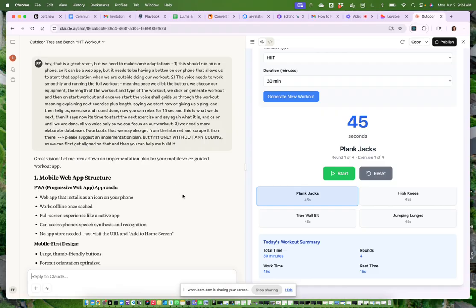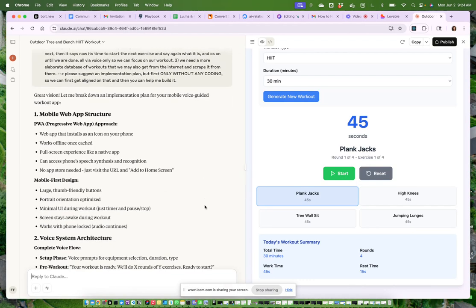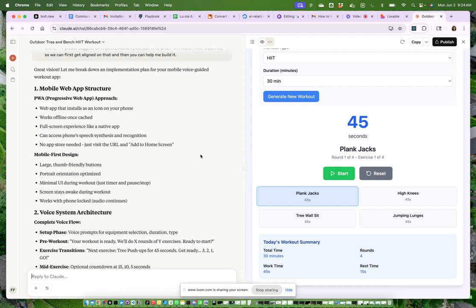So now here we see what Claude comes up with. It says, great vision. Let me break down an implementation plan for your mobile voice-guided workout app. Mobile web app structure, progressive web app that installs as an icon on your phone, works offline once cached. Full screen experience like a native app, can access phone speech synthesis and recognition.